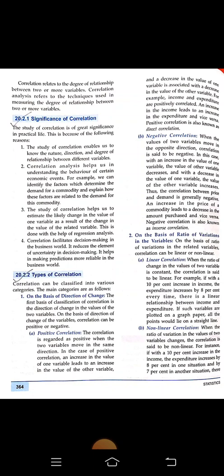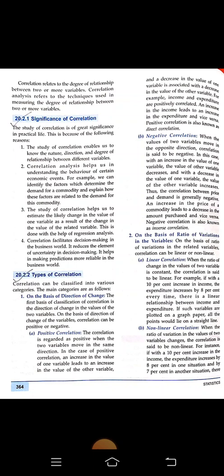So, number two, the second type of correlation is on the basis of the ratio of variations in the variables. One is the linear correlation. When the ratio of change in the values of two variables is constant, the correlation is said to be linear. For example, if with a 10% increase in the income, the expenditure increases by 8% every time, there is a linear relationship between income and expenditure, so linear correlation.